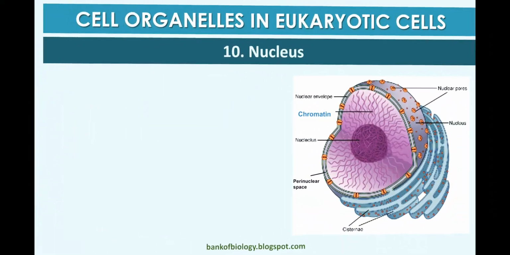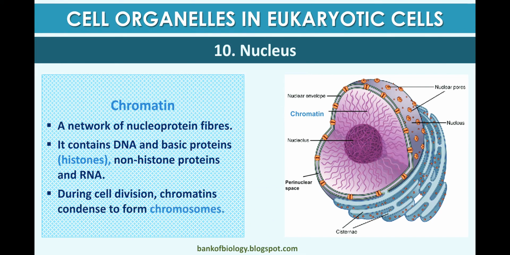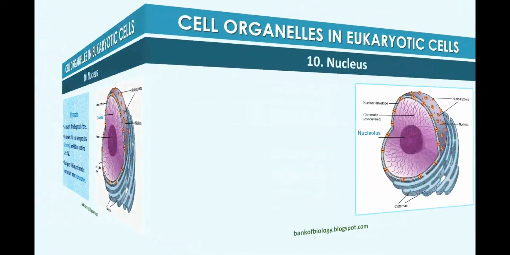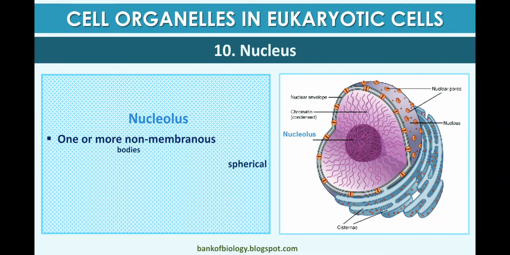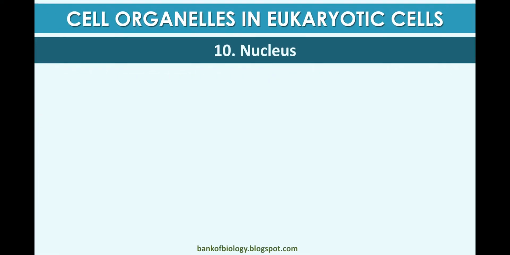Chromatin is a network of nucleoprotein fibers, and it contains DNA, basic proteins, non-histone proteins, and RNA. During cell division, chromatin condenses to form chromosomes. And then the nucleolus, one or more non-membranous spherical bodies. The nucleolus is continuous with the nucleoplasm and is the site for ribosomal RNA synthesis.